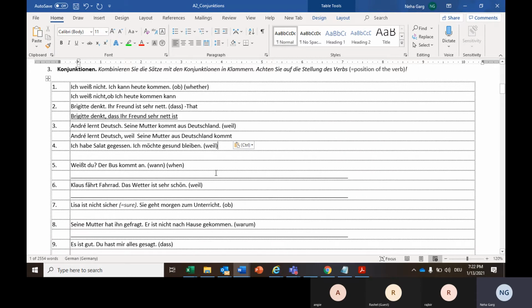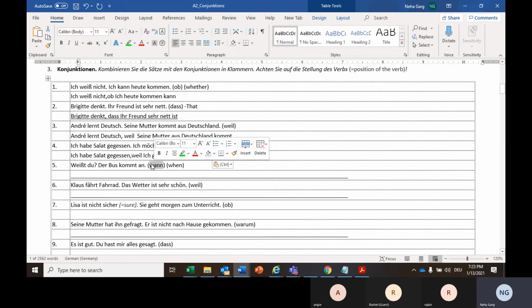Now, next sentence. Ich habe Salat gegessen, weil ich möchte gesund bleiben. Ich habe Salat gegessen, weil ich gesund bleiben möchte. Möchte is kept at the end, conjugated as per ich. So I ate salad because I want to stay fit. Gesund bleiben, to stay fit.